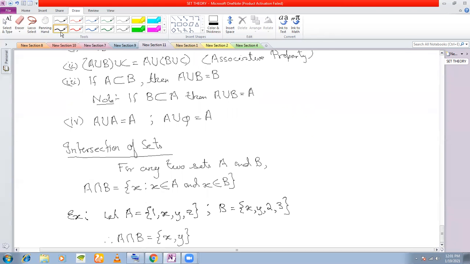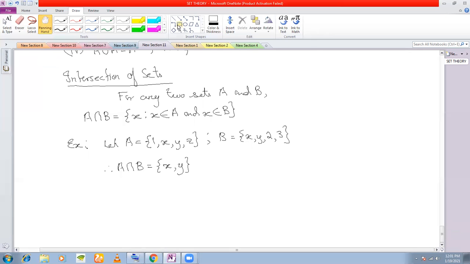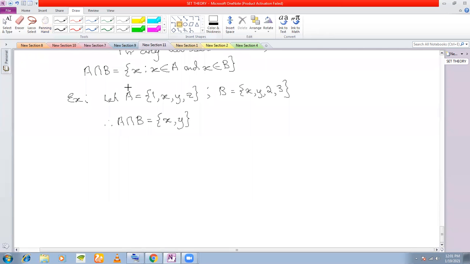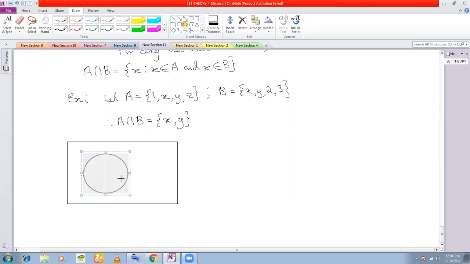Next we come to the properties of intersection. Let me first show you by Venn diagram once again for overlapping sets what happens. This also you know very well. For overlapping sets, if there are two sets A and B, then the intersection is represented by this region, the common region of the circles.